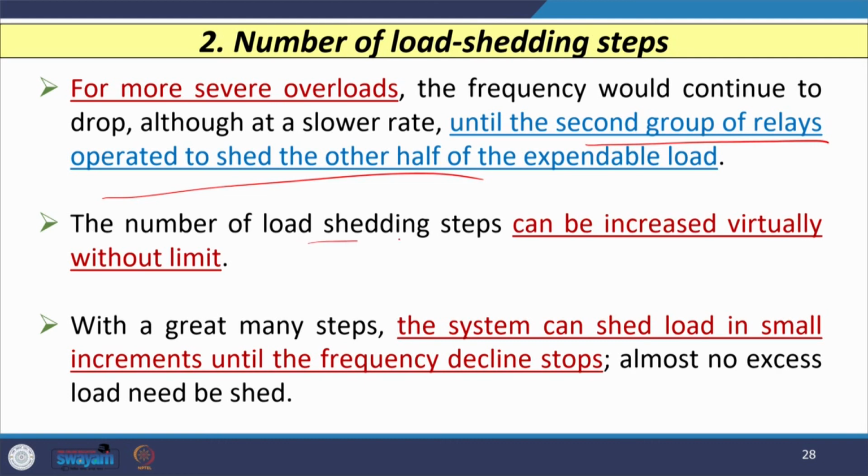The number of load shedding steps can be increased; virtually there is no limit specified in the standard. With several steps, the system can shed the load in small increments until the frequency decline is stopped.